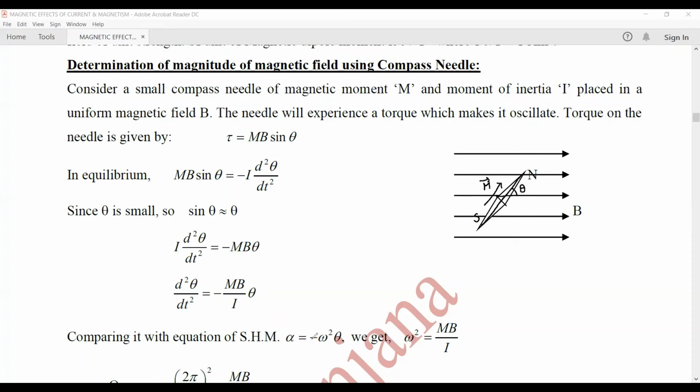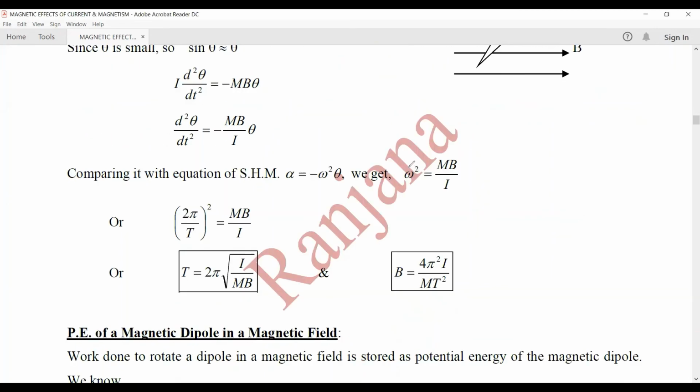Now let us compare it with the equation of simple harmonic motion. The angular acceleration is equal to minus omega square into theta. So comparing these two equations, we get omega square is equal to mB upon I. Now omega, we know, is equal to 2 pi upon capital T, the time period. So 2 pi upon T whole square is equal to mB upon I. From here you can find out the time period of this oscillatory motion. So time period is equal to 2 pi under root I upon mB. From here also you can find out the magnetic field.